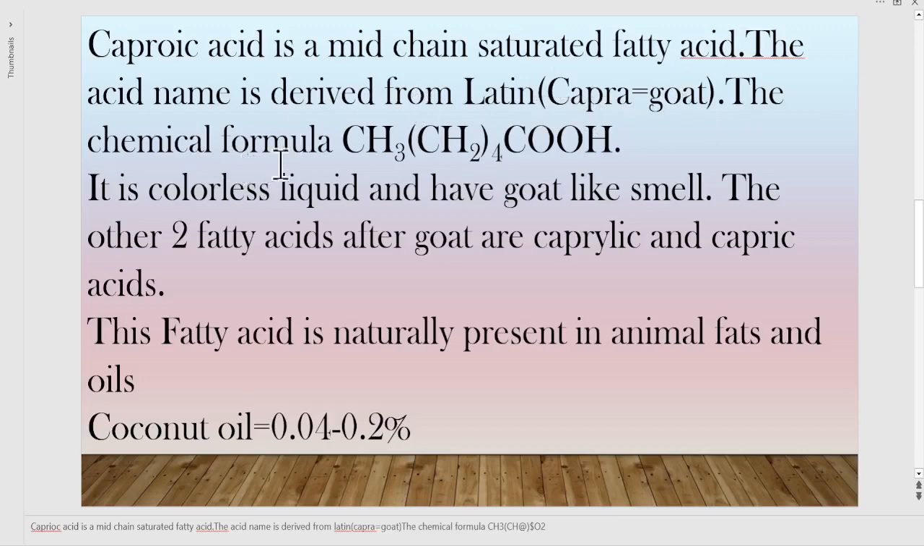The chemical formula of this fatty acid is CH3(CH2)4COOH. It is a colorless liquid and has a goat-like smell. The other two fatty acids named after goat are caproic and capric acids. This fatty acid is naturally present in animal fats and oils. In coconut oil, the caproic acid presence is 0.04 to 0.2%. It is available.